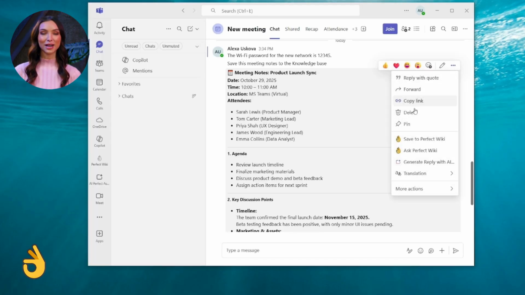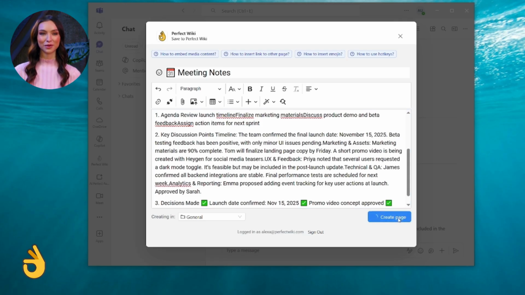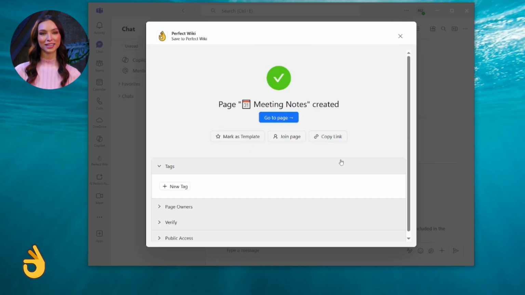Next option is updating content. Here I have meeting notes I want to add to my knowledge base. Just click Save to Perfect Wiki, Style, Title, and hit Create Page.